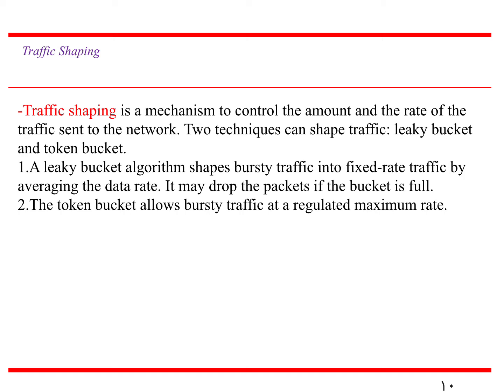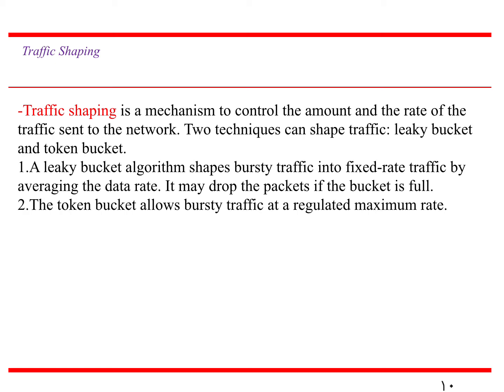Here we are talking about traffic, and there is traffic over a network also. That is how we are shaping the traffic, that is, how we are maintaining the traffic. In general terminology, traffic means the cars available on the road. So what is available on the network that we are talking about in traffic shaping? That is the packets. Packets are transferring from one end to the other end. How the packets are transferred, how we shape those packets to transfer from one end to the other, is nothing but traffic shaping.